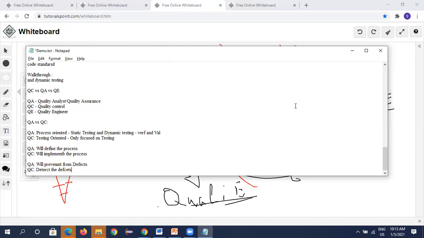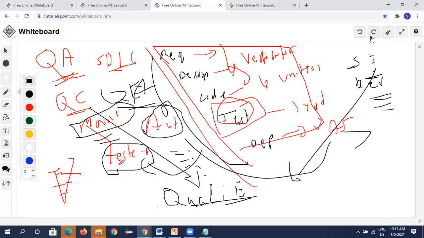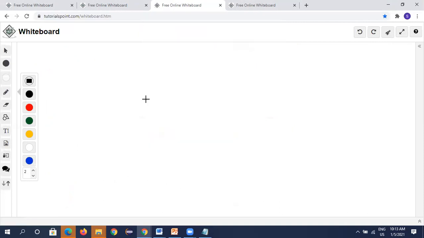So today we have covered QE. QE means there is a tester, and there is testing activity: manual testing and automation testing.